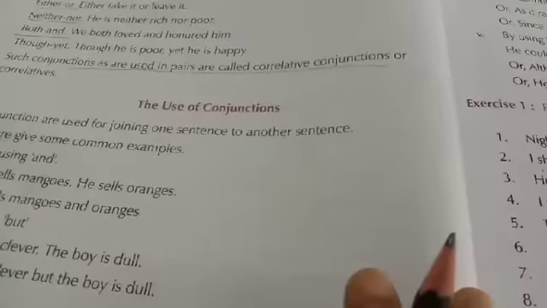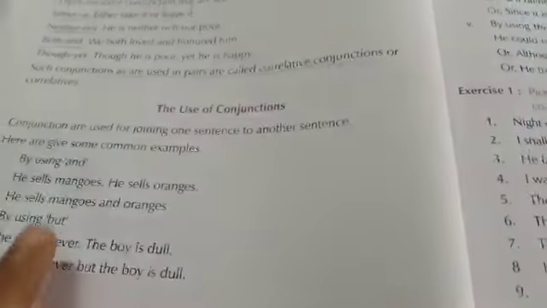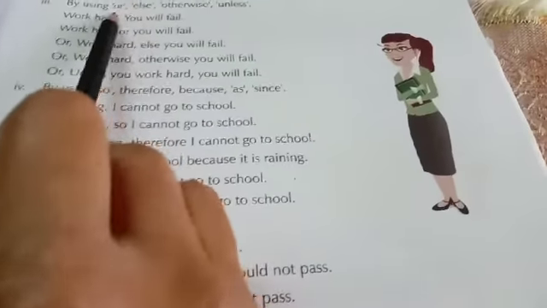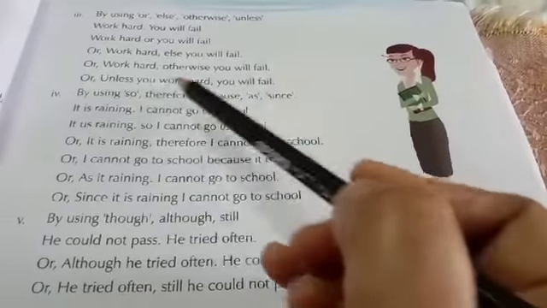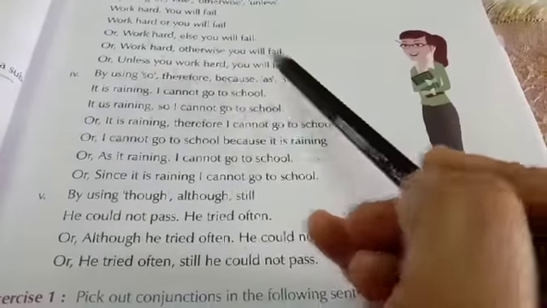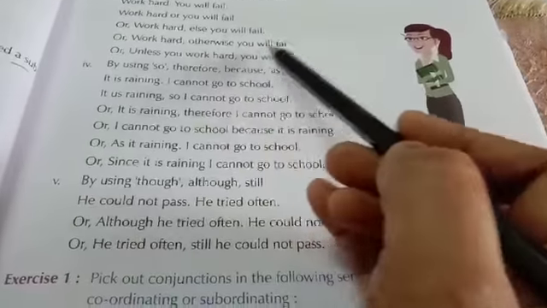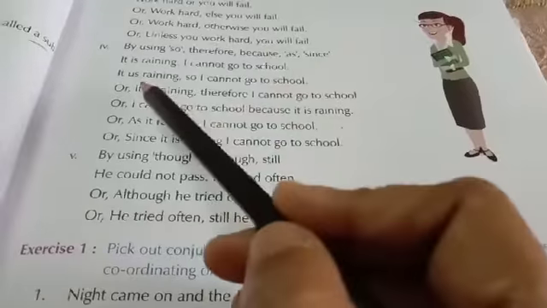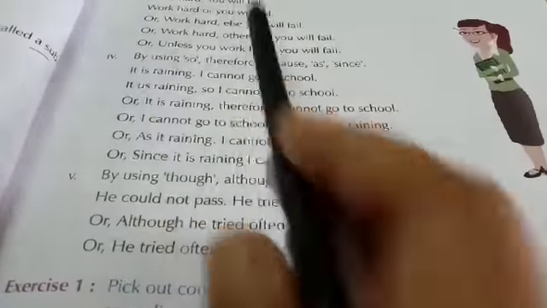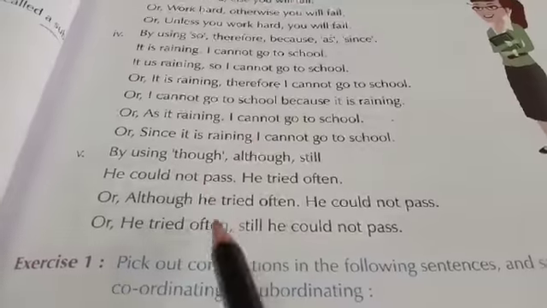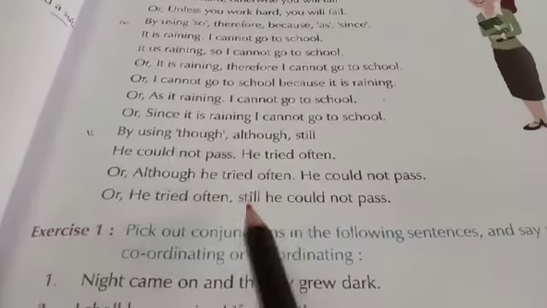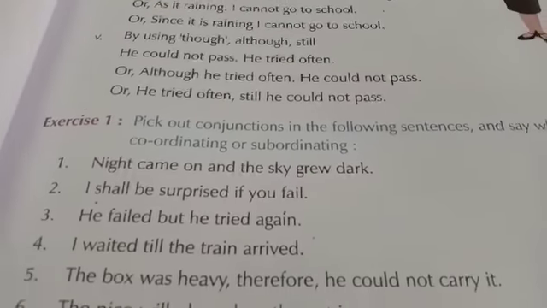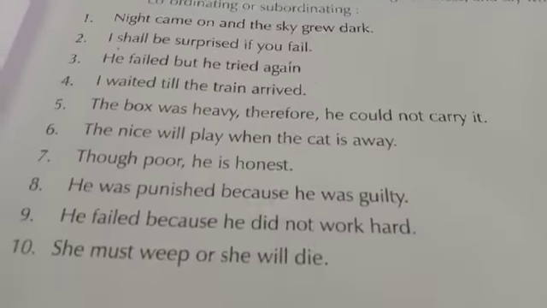So there are different conjunctions. Where you are going to make use of the word and, where you will use the word but, where you will be using or, else, otherwise, unless: unless you work hard you will fail, or work hard otherwise you will fail. By using so, therefore, because, as, since. So these are the other words. They represent themselves in different sentences, so they are called coordinating conjunctions or subordinating conjunctions.